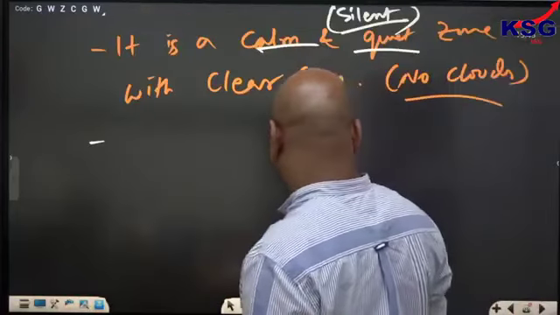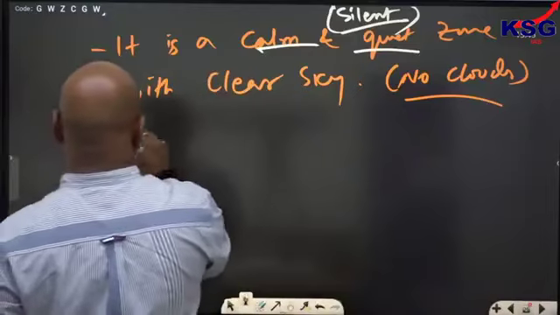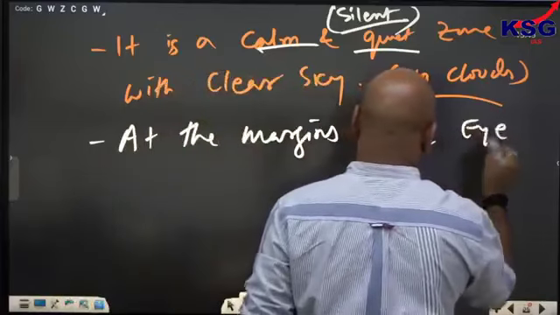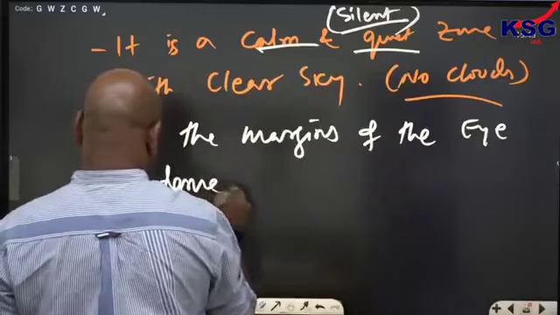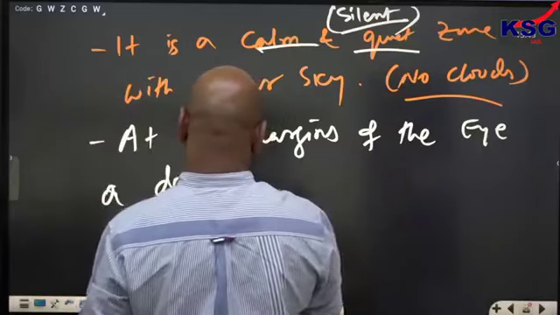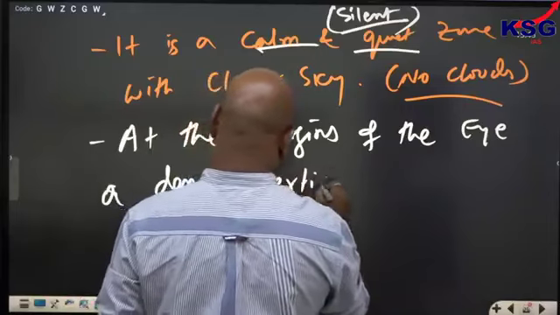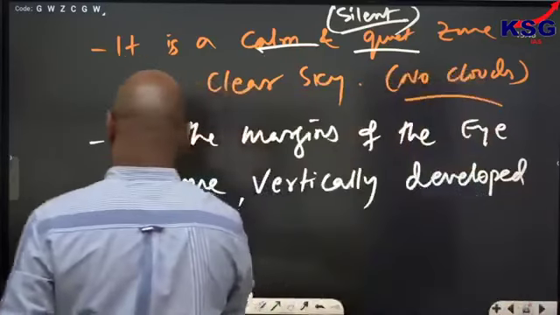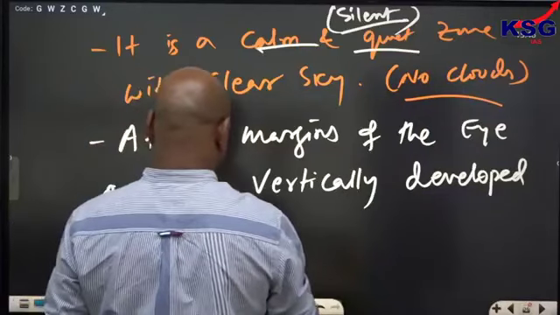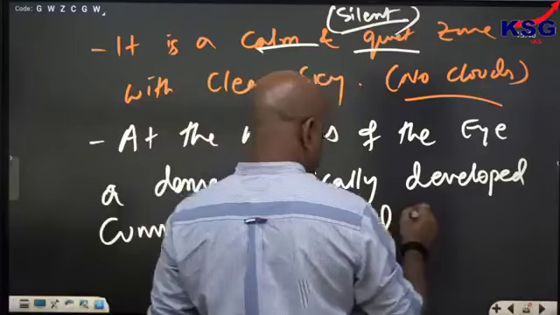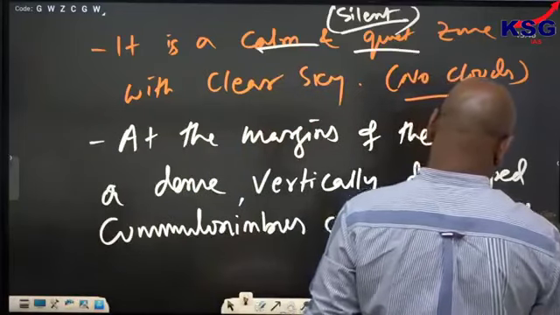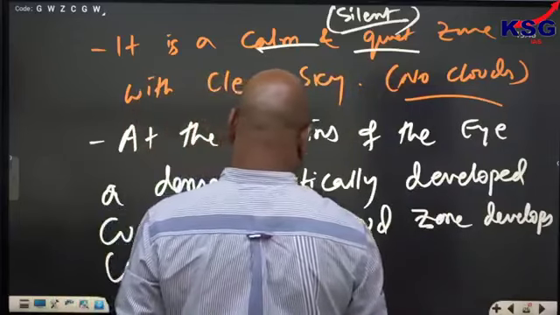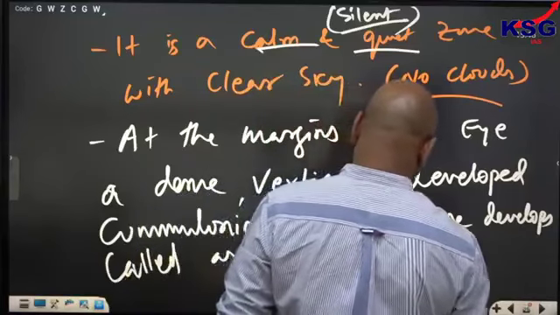Another point here: at the margins of the eye, a dense, vertically developed cumulonimbus cloud zone develops, called the eye wall.